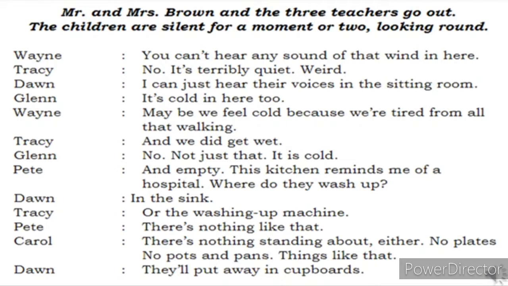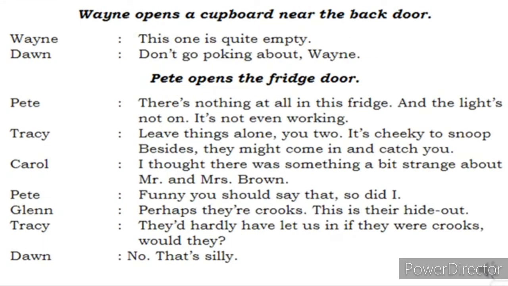What kind of a question again comes to these children? Let's see. So what happens? Wayne opens a cupboard near the back door. Now there was a cupboard over there near the back door. He will open it. Wayne will say, this one is quite empty. There is nothing in this particular cupboard. Dwan says, don't go poking about. Don't go poking means don't go digging about. Don't go to see what is there in that. Come this side, Wayne, he says.